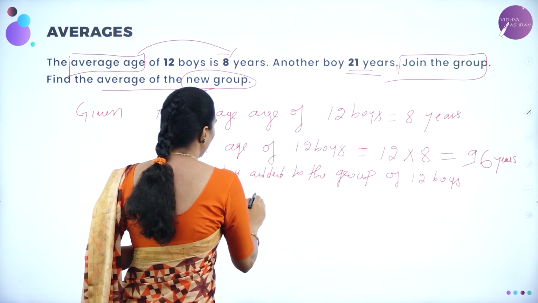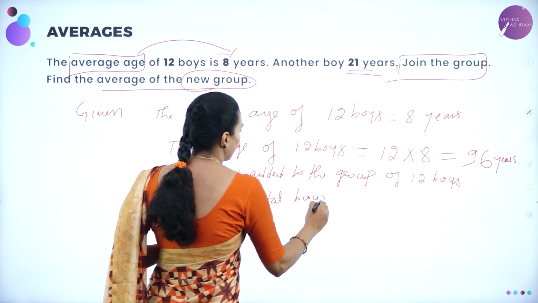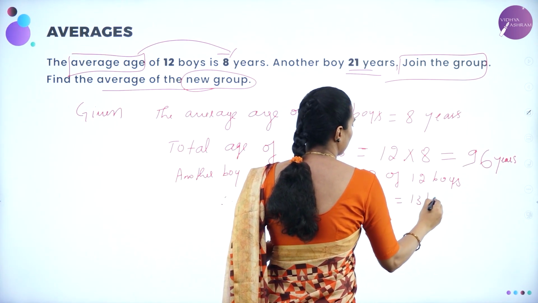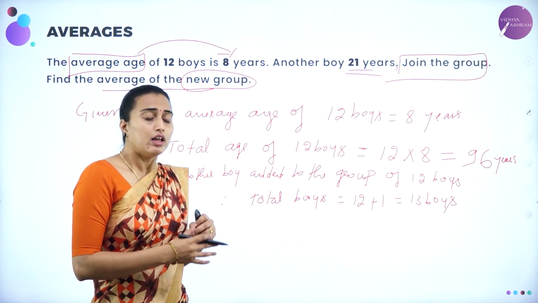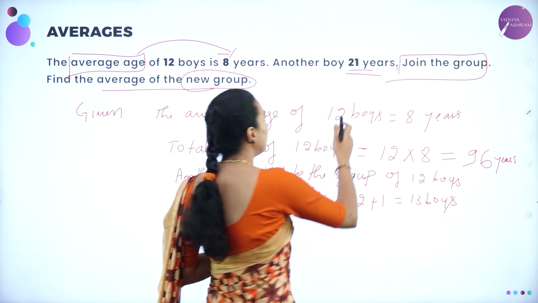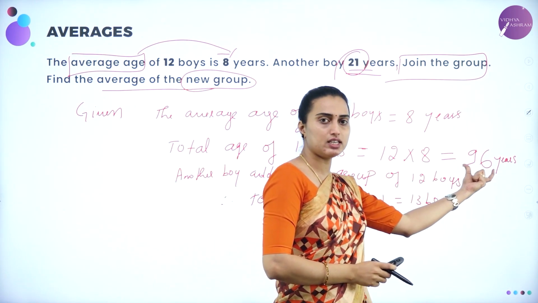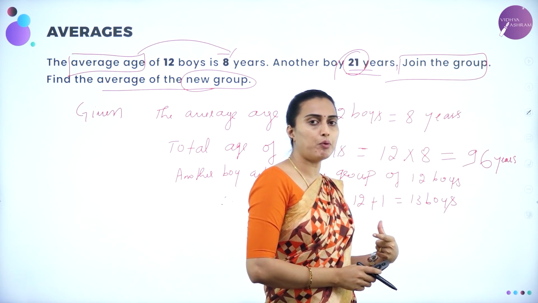Therefore, total boys will be equal to 12 plus 1 boy is 13 boys. Correct? Now, the one boy is added. How many years did the boy add? 21 years. 21 years we calculated already, and 96 years. We are going to add another boy to the 12 boys, which is 13 boys.